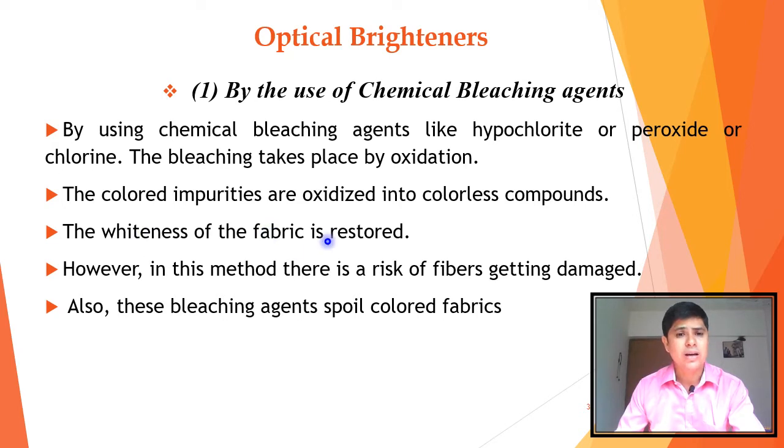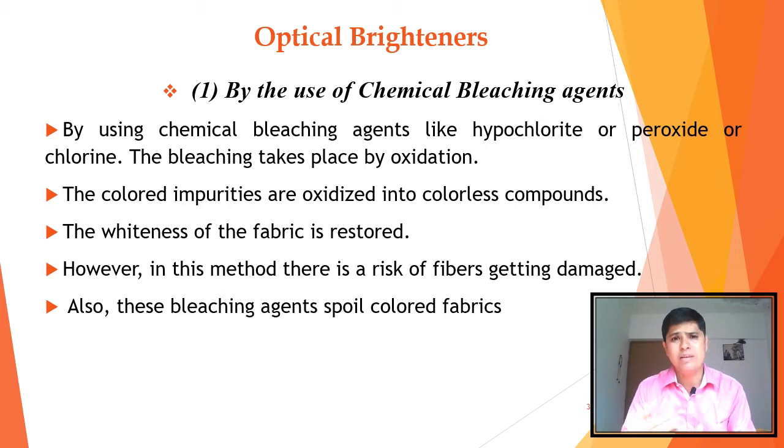However, in this method there is a risk of the fibers getting damaged. Also, these bleaching agents may spoil colored fabrics. Suppose we wash colored fabrics with such bleaching agents, they may react with the colored fabrics, and those fabrics may also get spoiled or damaged. So this is the use of chemical bleaching agents to overcome the yellowishness of the fabric. This is the first method.